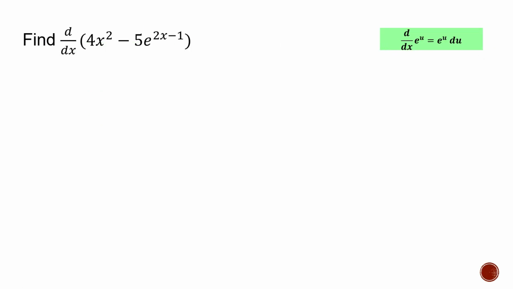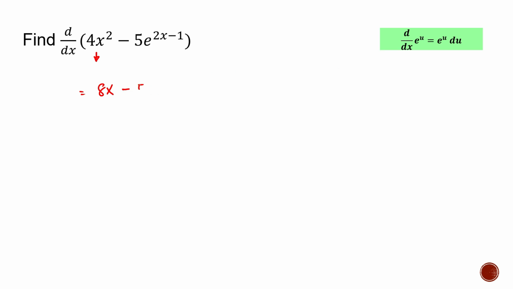Here we have two terms, 4x squared and then negative 5e raised to 2x minus 1. So we just simply need to find the derivative of each term. For the first term, that will just be equal to 8x, right? And then for the second term, again, we will apply the rule.